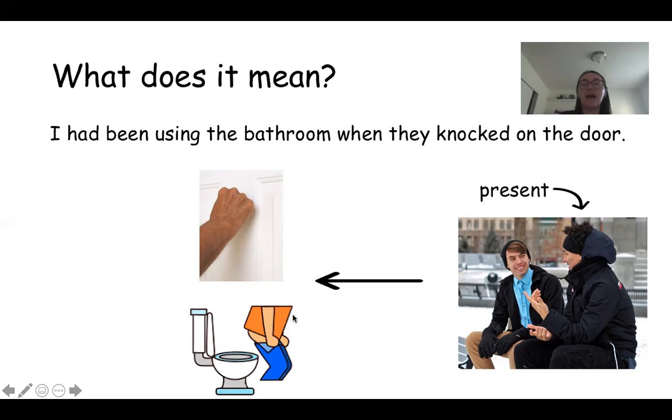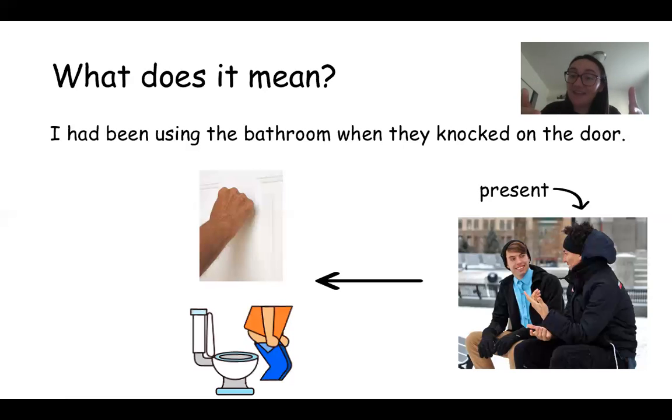So when you use the past perfect progressive, instead of saying, oh, I had used the bathroom before they knocked on the door, that one is just saying these two things happened separately. This happened on its own, and then this happened on its own.